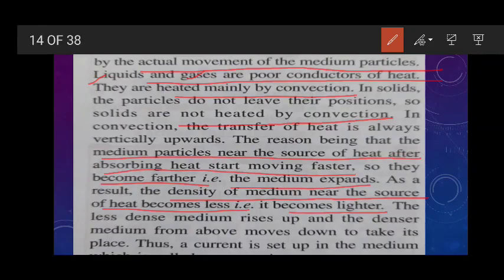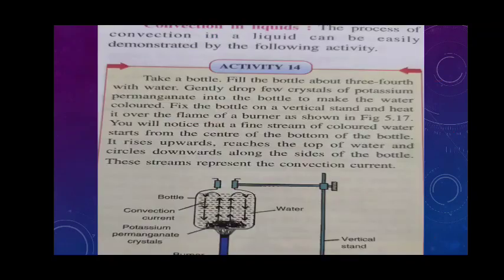The particles are not very close to each other. Why? Because after getting heat they start moving here and there, and so the less dense medium rises up and the denser medium from above moves down to take its place, and thus a current is set up. Clear? And this current is called what? This current is called a convection current.